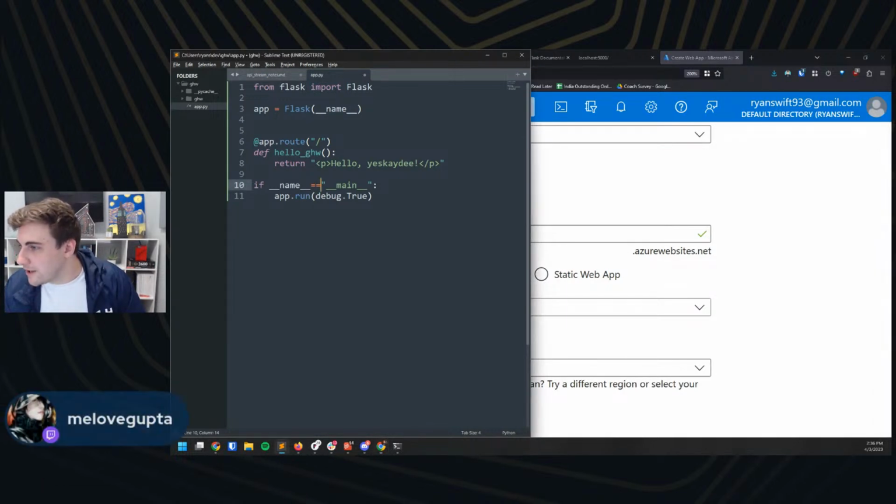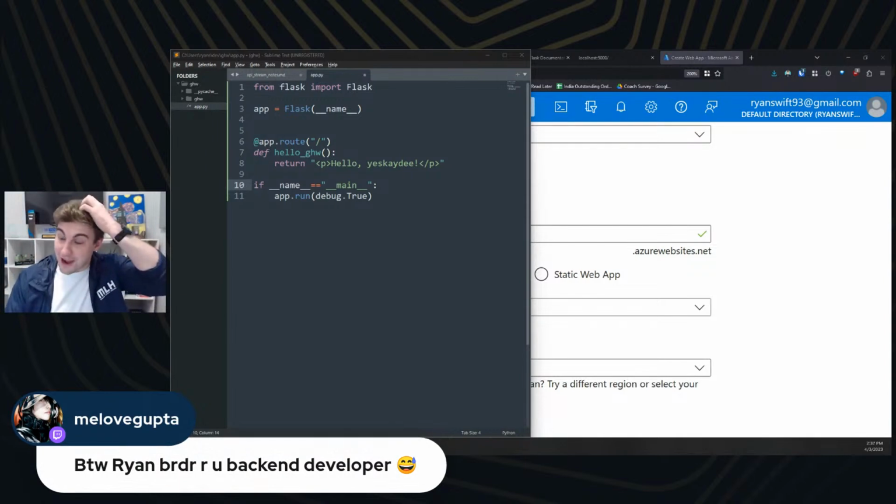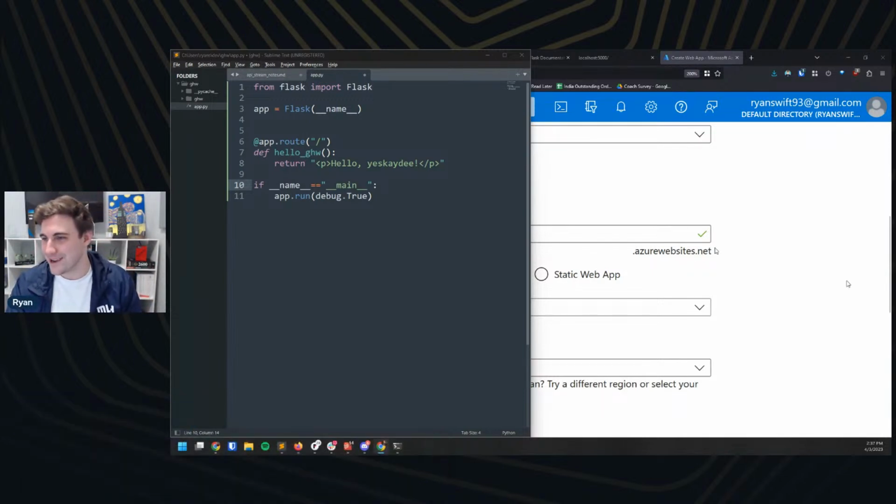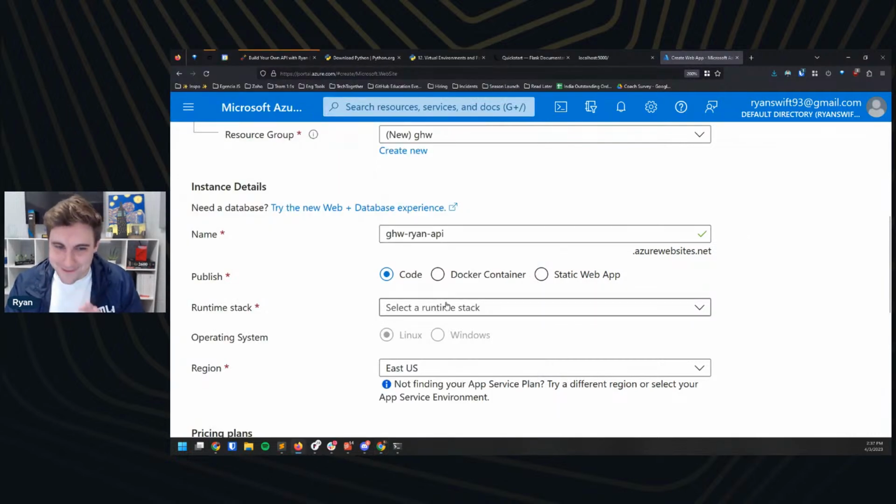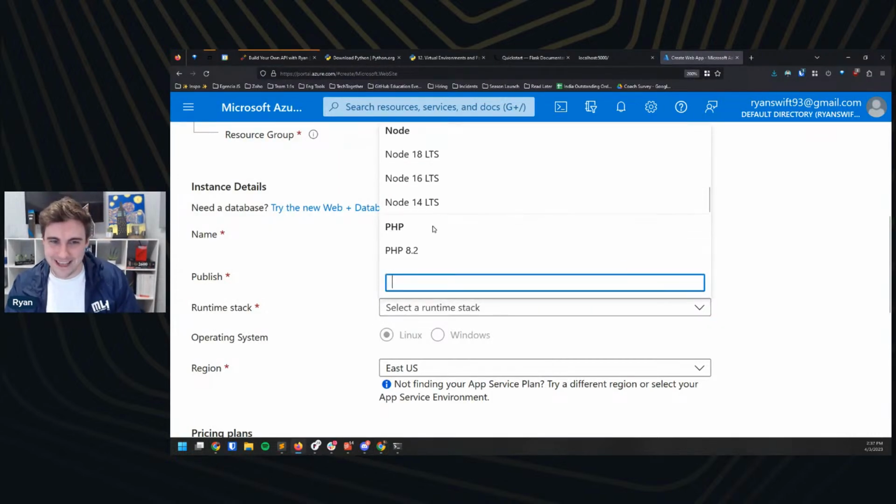Cool. By the way, Ryan, are you a backend developer? No, I often describe myself as dangerous with code, more so than being a good coder. I do some light scripting for fun. I love a good coding hack or project or script, but I am not a full-time developer by any means, which you probably can guess.